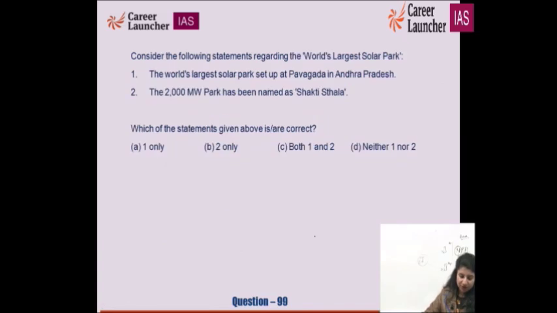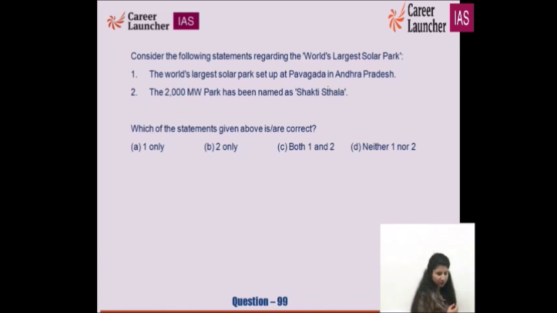World's largest solar park. What do you mean by world's largest solar park? The statement says the world's largest solar park is set up at Pavagada in Andhra Pradesh. Is it in Andhra Pradesh? Is it in Kerala? Or is it in Karnataka? The 2000 megawatt park has been named as Shakti Sthal. Shakti तो होगी, ऊर्जा है वहाँ पे, sunlight है, शक्ति तो होगी.